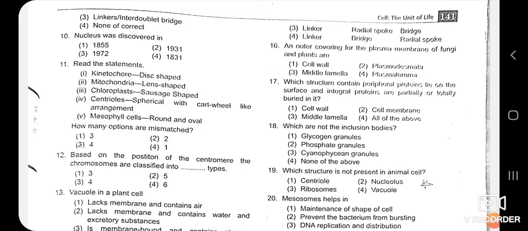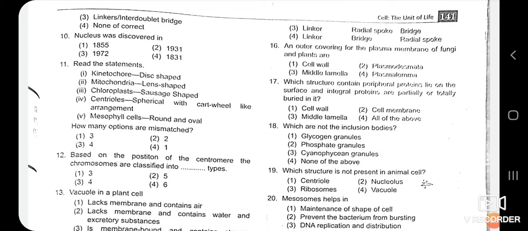Here the correct answer is none of the above. Why? Because there are 4 options given for question 9: central microtubules are connected by linkers, interdoublet bridge, linkers and interdoublet bridge, none of the above.